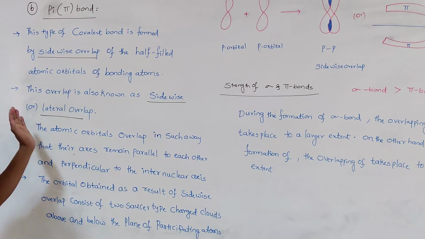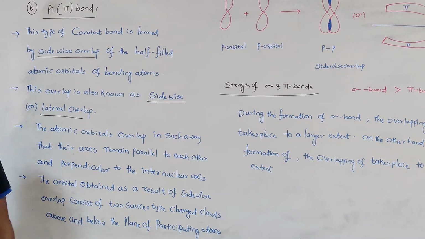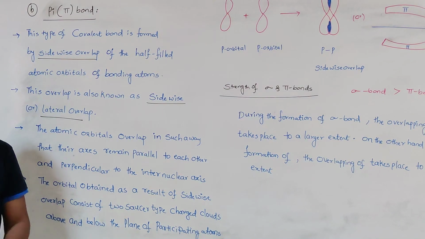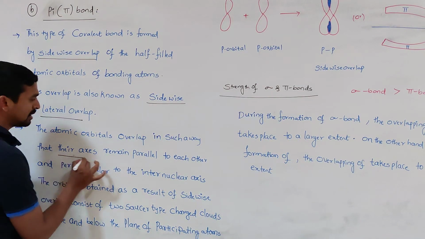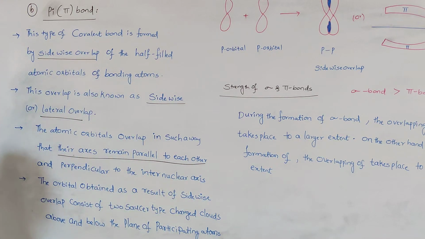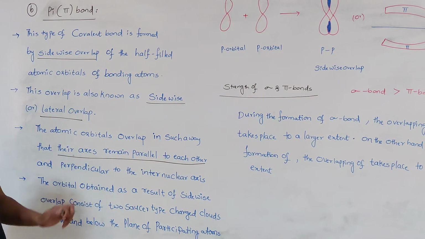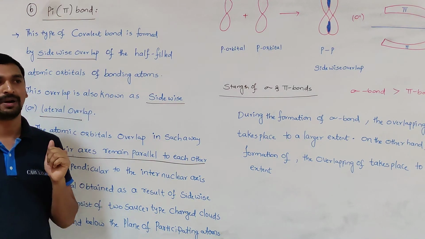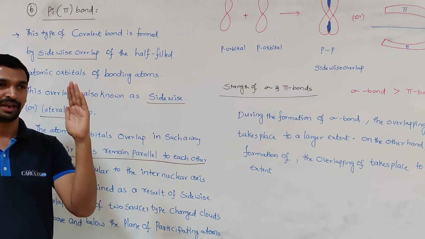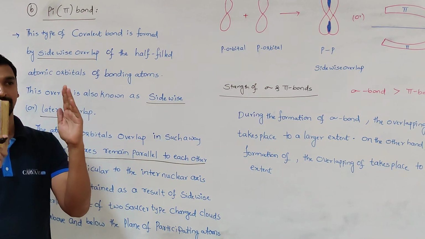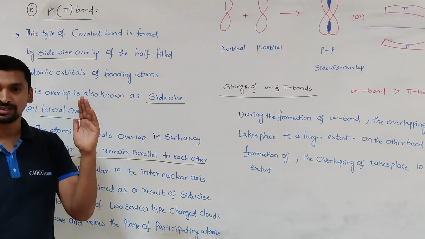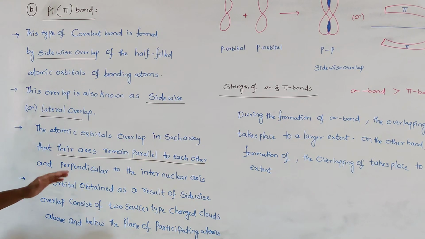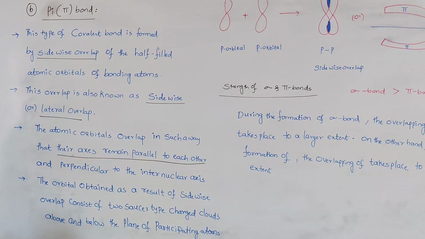So here, for the formation of a pi bond, two conditions have to be satisfied. Whichever orbitals are involved in the formation of a pi bond, their axes remain parallel to each other. What do you mean by that? Their axes remain parallel to each other. For example, in the formation of a pi bond, if one is a px orbital, the other one is also px. If one is py, the other one is also py. One is pz, the other one is also pz. Like that, one condition has to be satisfied.